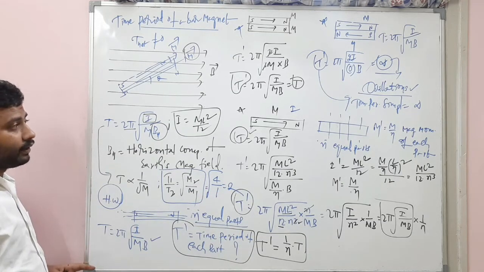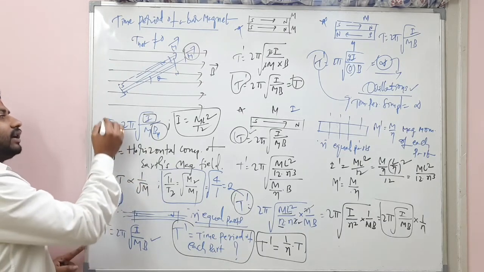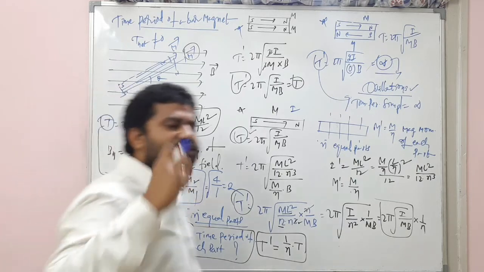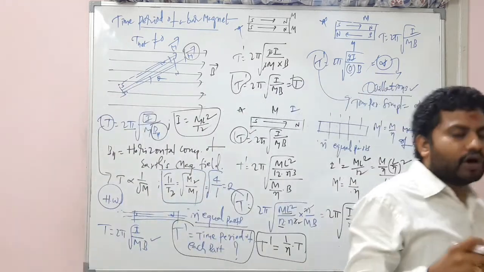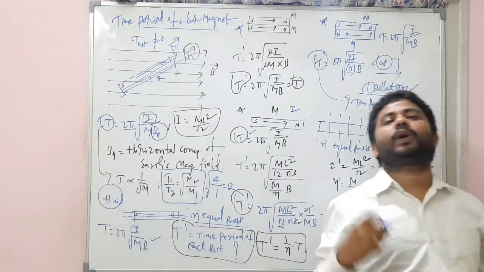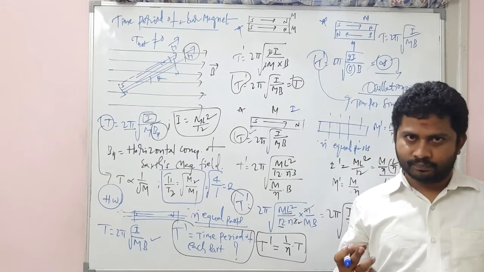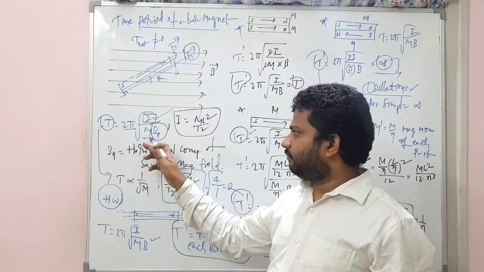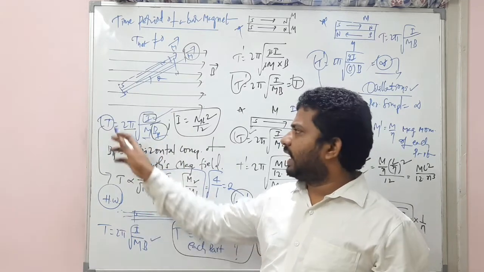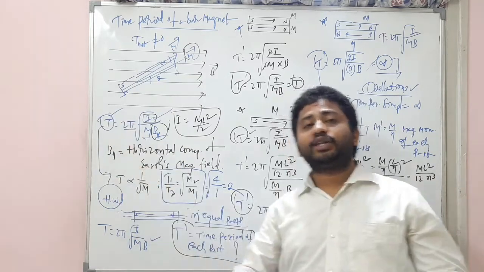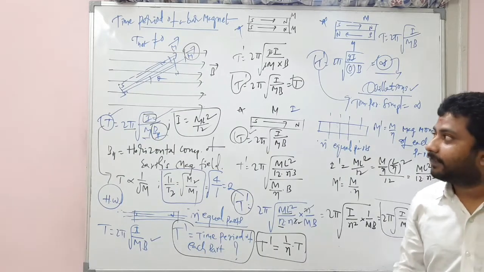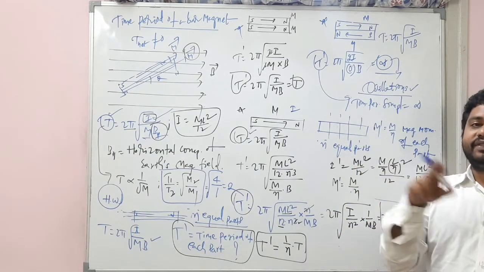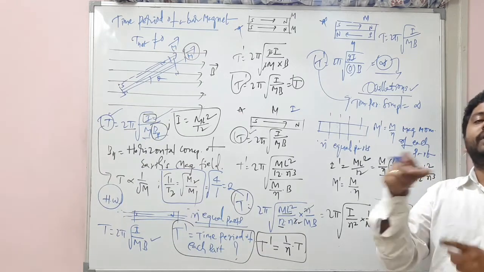Clear? So they may directly ask you to find the time period, because from your class 12th portions formula based questions will frequently come. Directly they can give the I value, or m value, or BH value, and ask you to find the time period. And whatever we have discussed from the start of this chapter, numericals are included also.